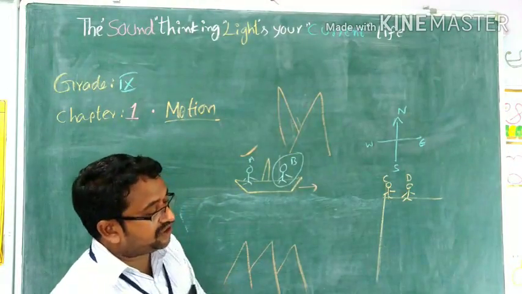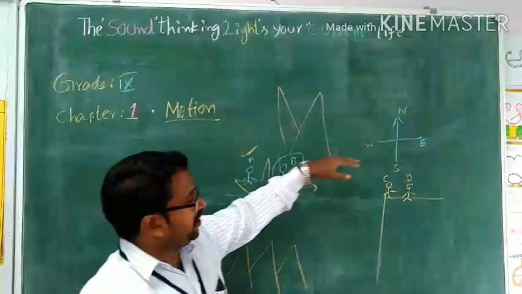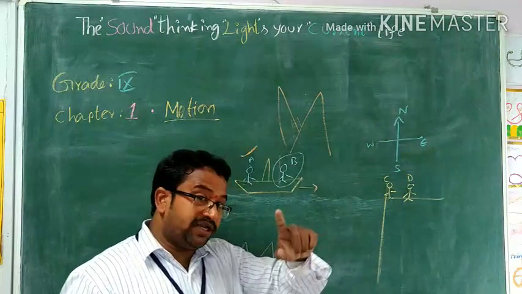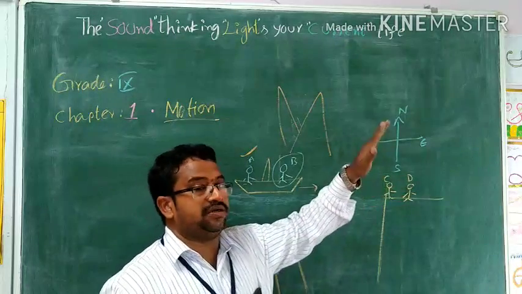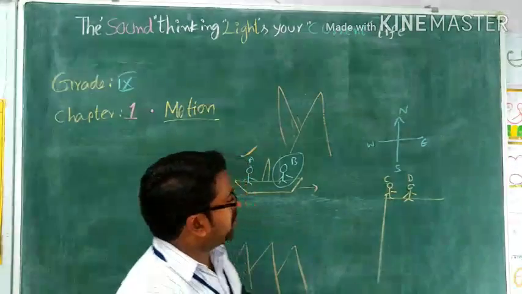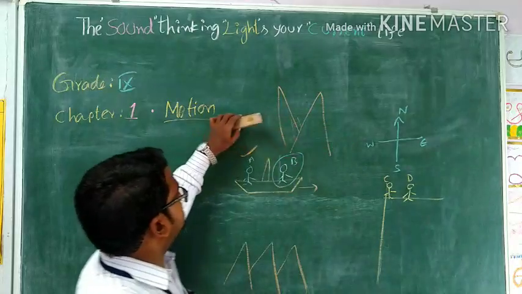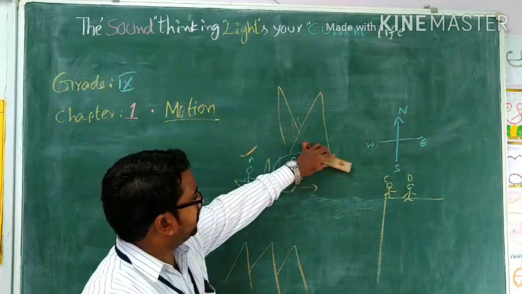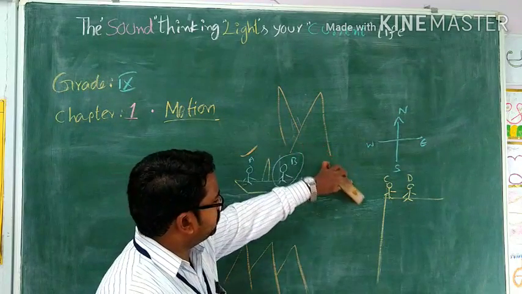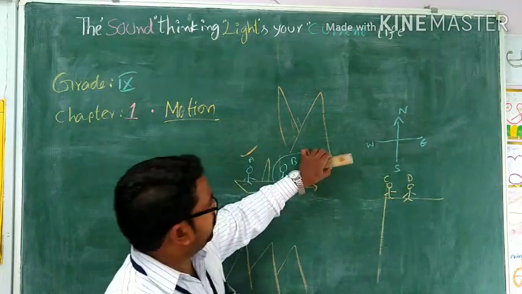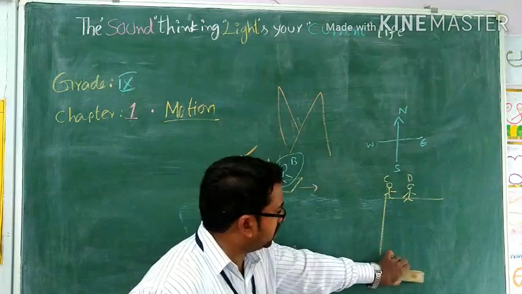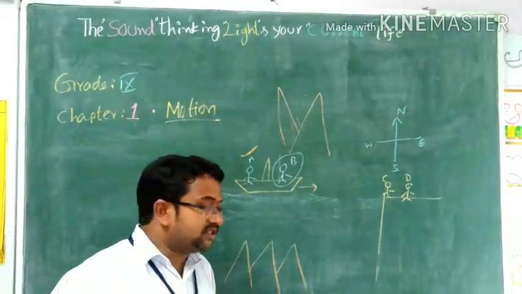What is the previous definition? A body is said to be under motion when there is a change in the position continuously. For example, here the destination is here. Now it is moving up to here. So the position has changed from here to here with respect to time. That is the previous definition.